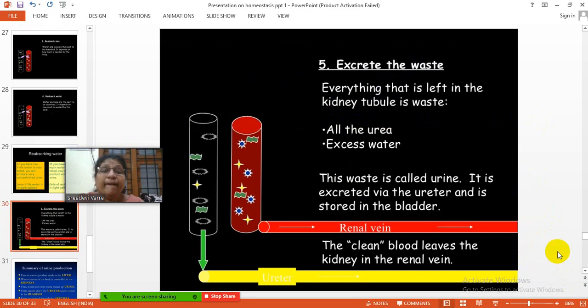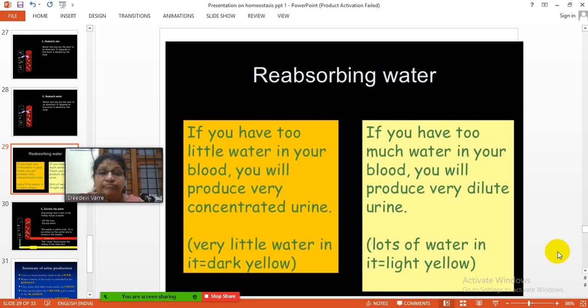Now, here it says that if there is less water in your blood, that leads to eliminating concentrated urine, which is yellow in color. And if much water is present in your blood, the urine color will be light yellow, meaning that the urine will be diluted.